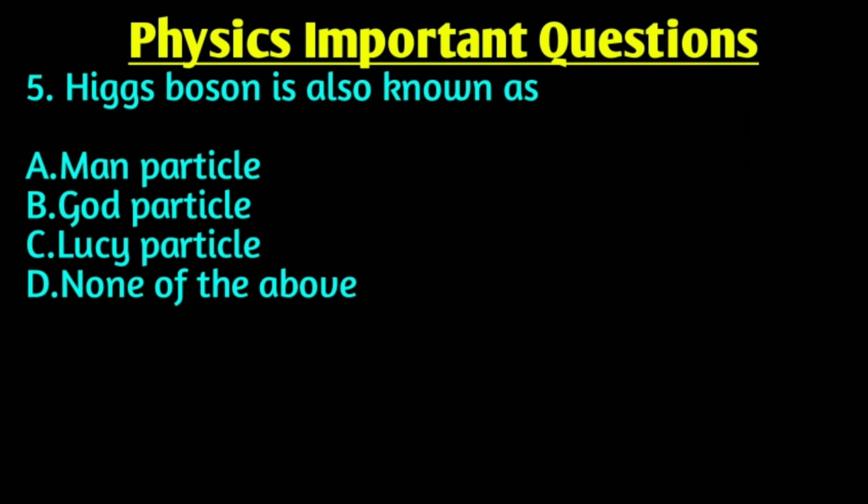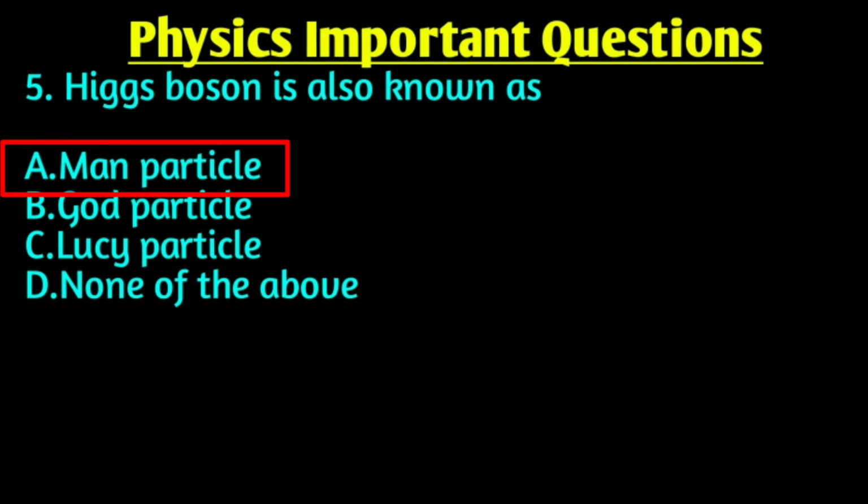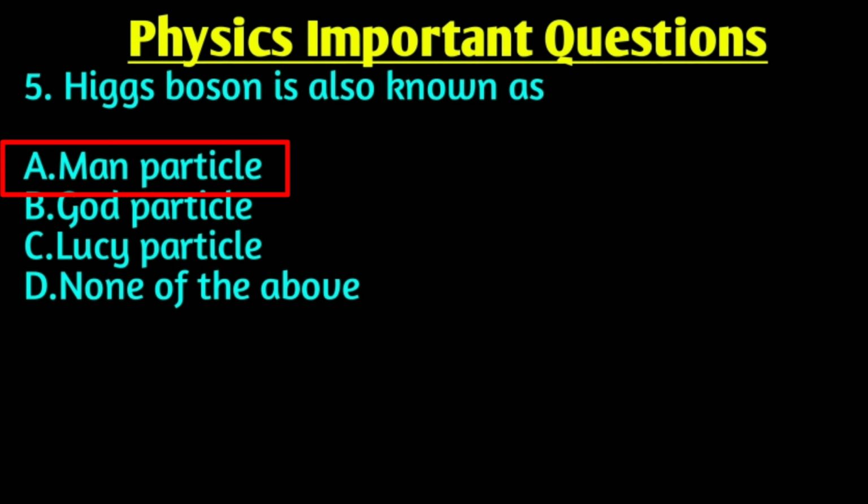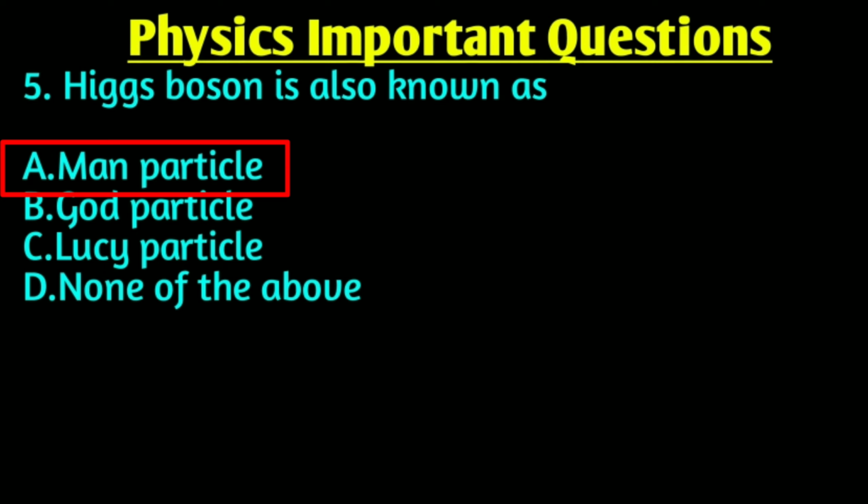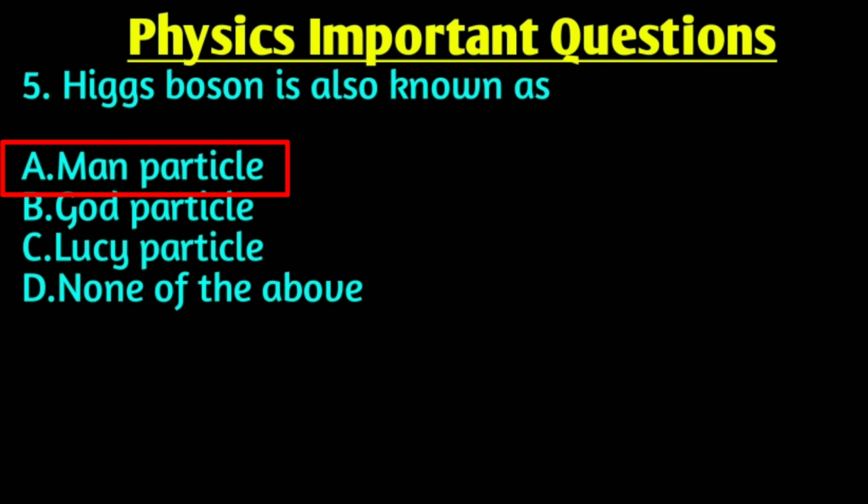Our fifth question is: Higgs boson is also known as? Right answer is option A, God particle. Higgs boson particle is also known as God particle. The Higgs boson is an elementary particle in the standard model of particle physics, first suspected to exist in the 1960s. It is the quantum excitation of the Higgs field.